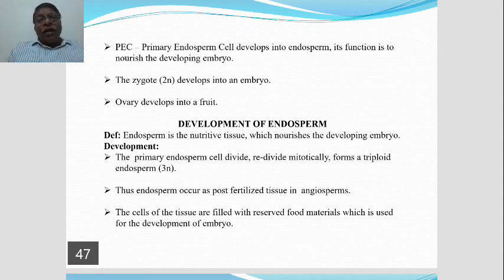Endosperm is the nutritive tissue which nourishes the developing embryo. This is the answer for what is endosperm. Endosperm is the nutritive tissue, meaning it nourishes the developing embryo. When the embryo is very young, it supplies the food for the developing embryo. So that is the function of endosperm.